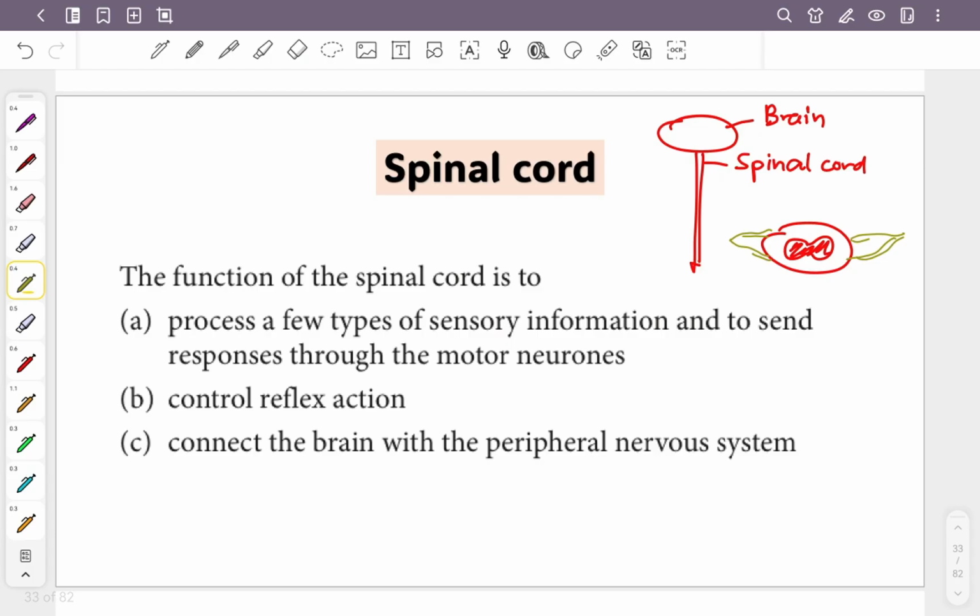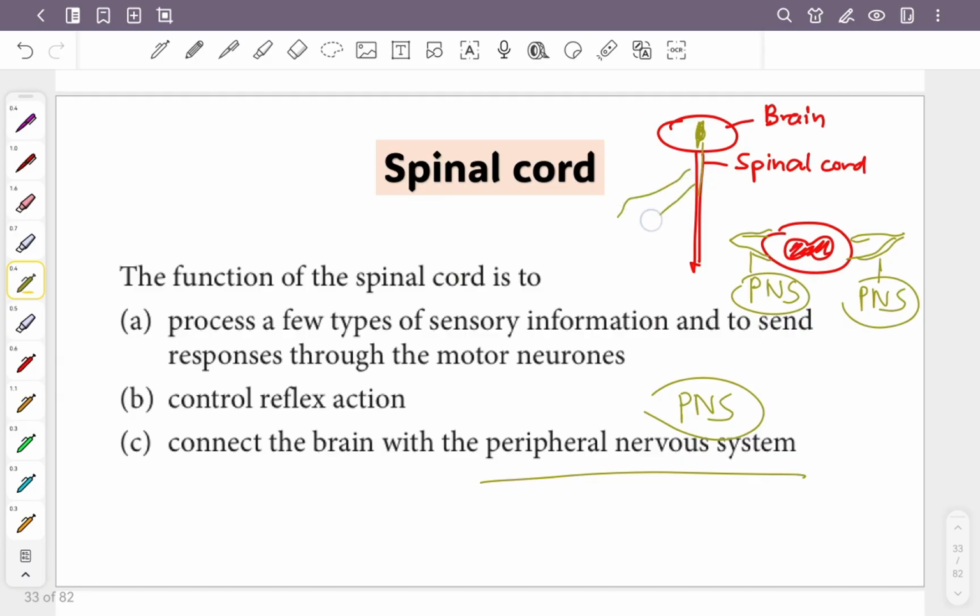Right? So, I told you already, only the spinal cord is central nervous system. This nerve root, they belong to peripheral nervous system. This is peripheral nervous system. Understand? So how is it going to connect? Do you see? It connects the brain down, then it connects with a lot of peripheral nervous system. Understand?